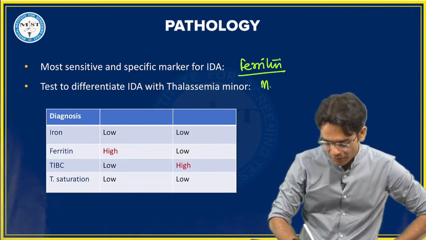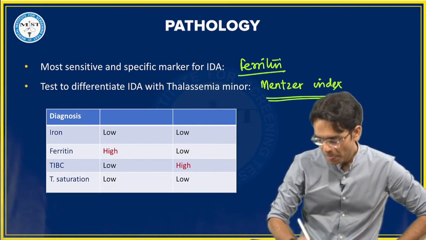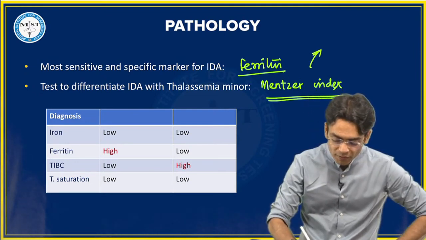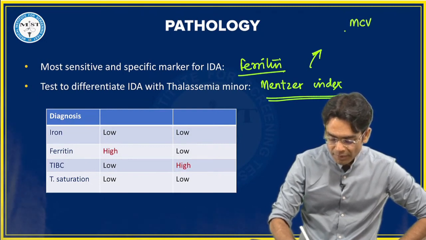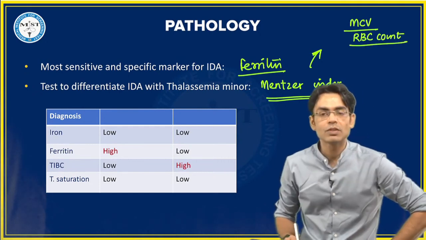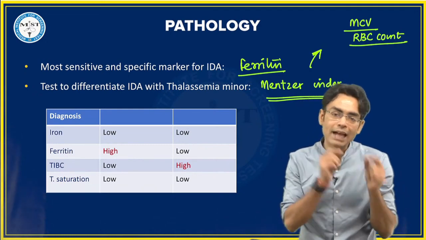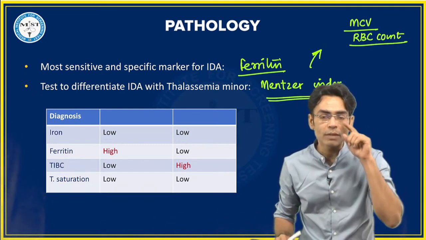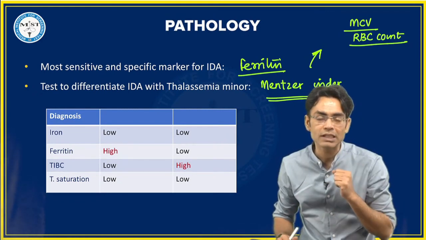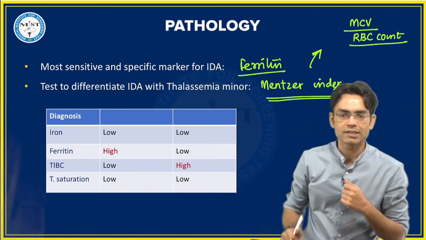Yes, you are right. This is your Mentzer index. What is this Mentzer index? This is used when you are taking the MCV upon the RBC count of the patient. In thalassemia minor the RBCs become small, and in IDA the RBCs also become small. So sometimes it becomes difficult for us to differentiate between IDA and thalassemia minor just by seeing the PBS. We have to do further investigations.